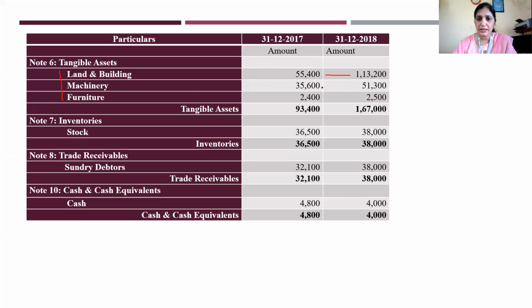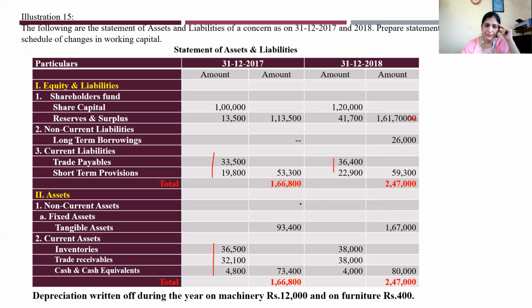Machinery has increased from 35,600 to 51,000, it might be purchased. Then furniture also, 2,400 to 2,500, an increase of 100. Calculation is very important. Purchase or sale or depreciation is also applicable. Then you have stock, which is working capital. Sundry debtors, working capital, cash will be working capital. Okay, so this is the problem statement.